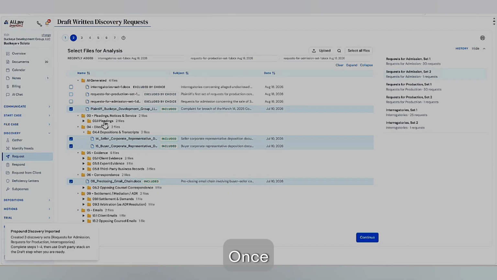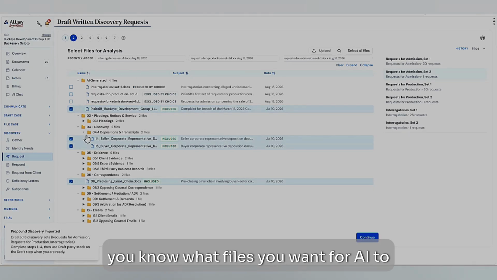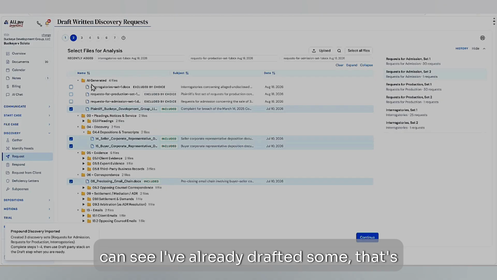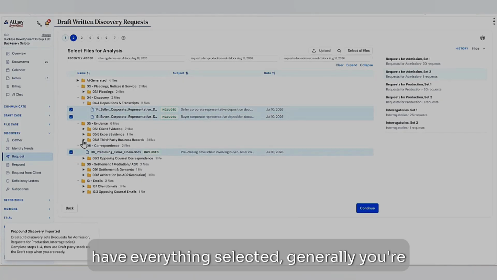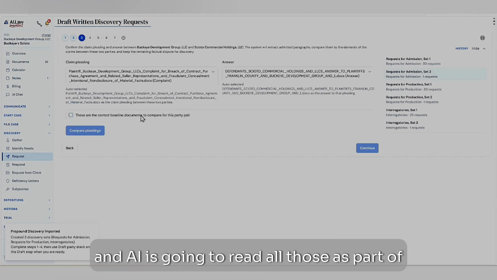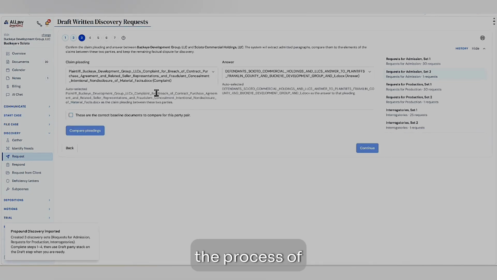Once you know what files you want AI to analyze as part of drafting discovery requests, you can see I've already drafted some. That's what they're right here. As soon as you have everything selected, generally you're going to select everything, then you can continue, and AI is going to read all those as part of the process of drafting.